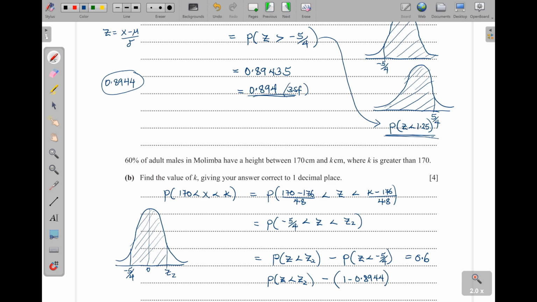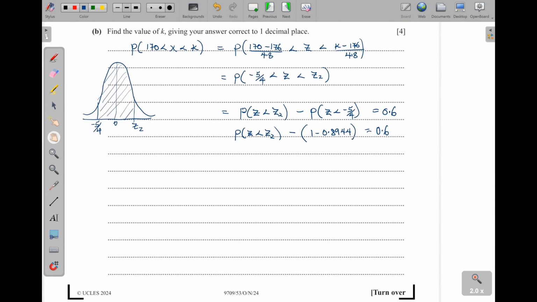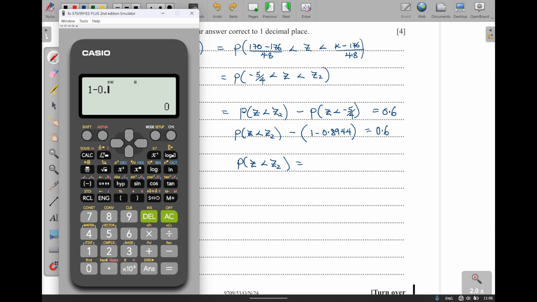Then this one is equal to 0.6. Now making the probability of Z less than Z2 the subject of the formula, let us first simplify this, 1 minus 0.8944, then we take it to the other side.